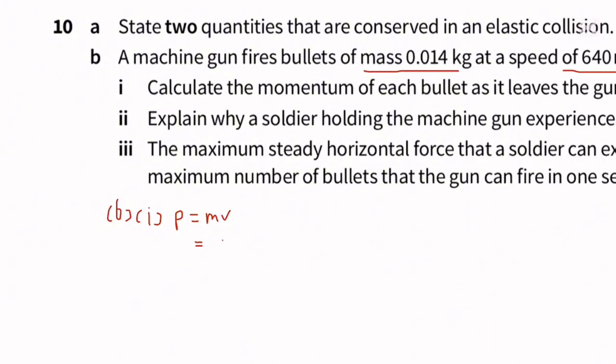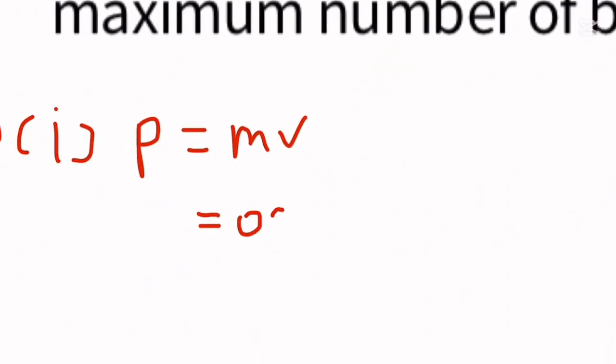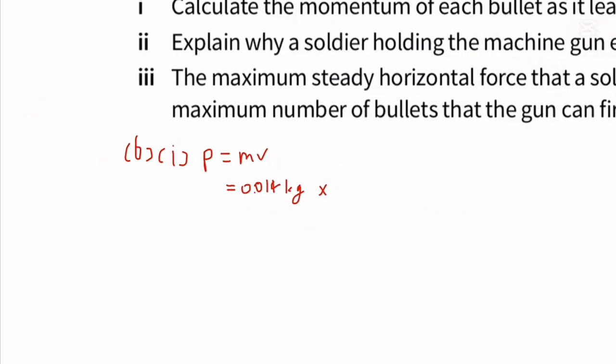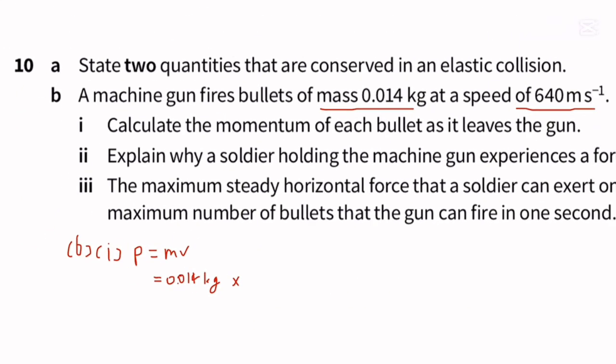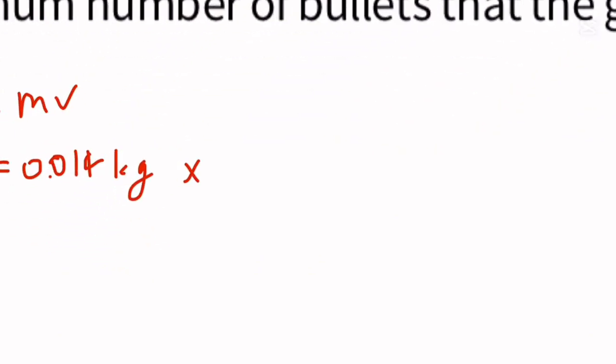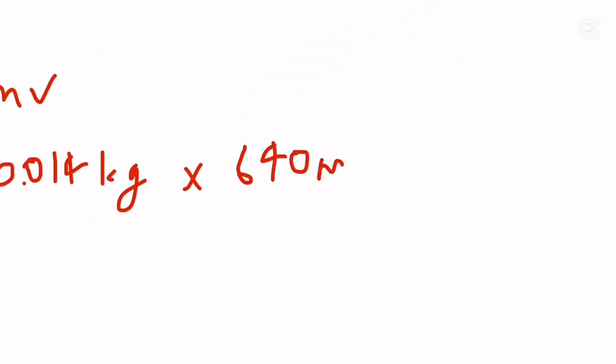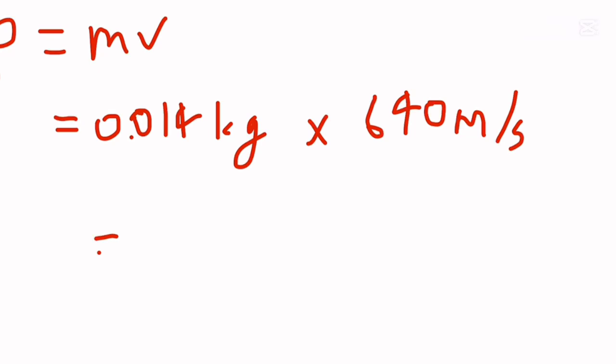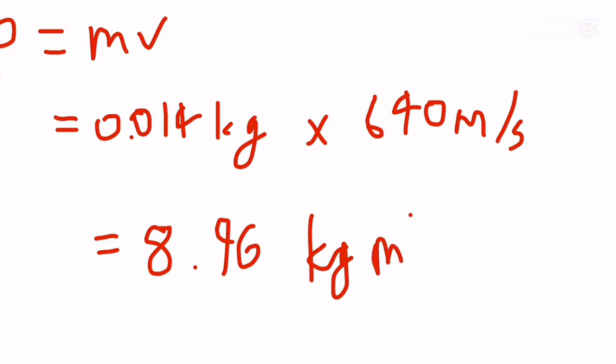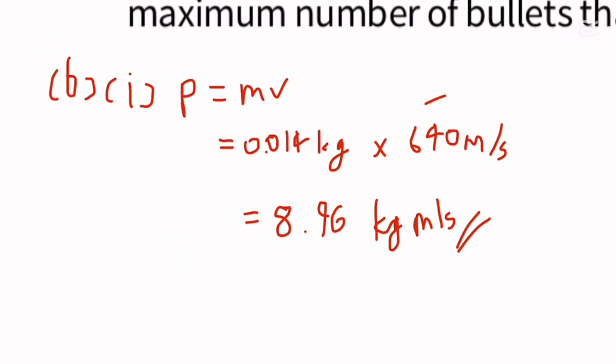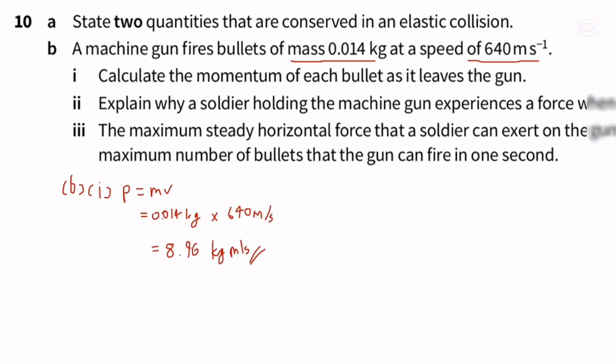The mass is 0.041 kilogram multiplied by the velocity, which is 640 meters per second. We just multiply these two values and get about 8.96 kilogram meter per second. So this is the momentum of one bullet as it leaves the gun.